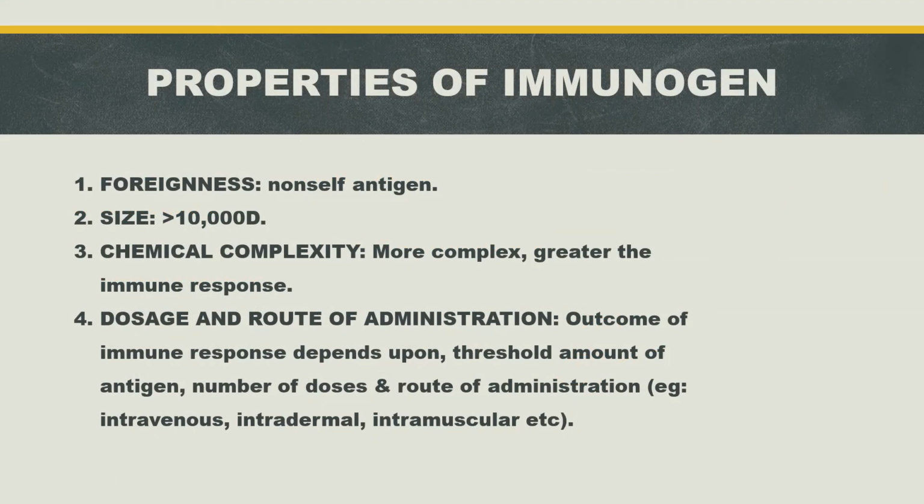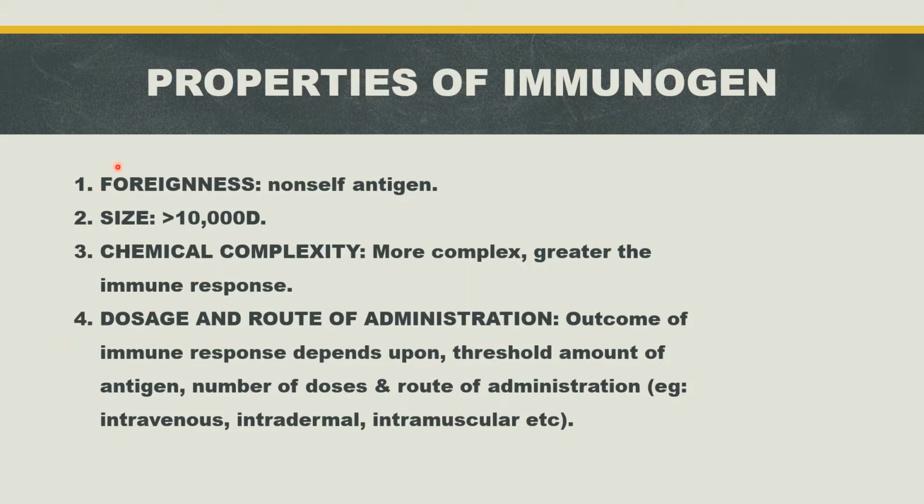As we discussed, all antigens are not able to induce immune response. So a substance must possess the following characters to be immunogenic. These are some important properties of an immunogen. First is foreignness, second size, third chemical complexity, fourth dosage and route of administration. First is foreignness. Let's see that.